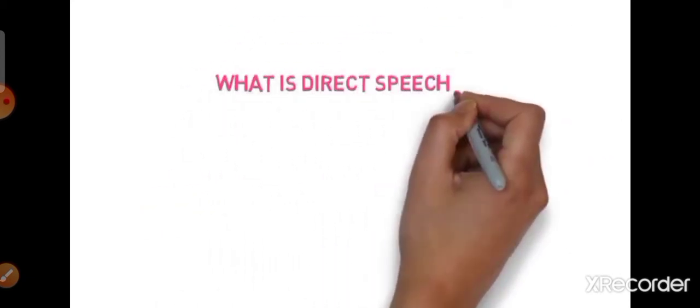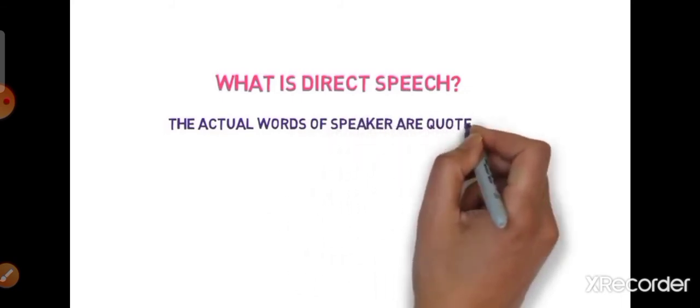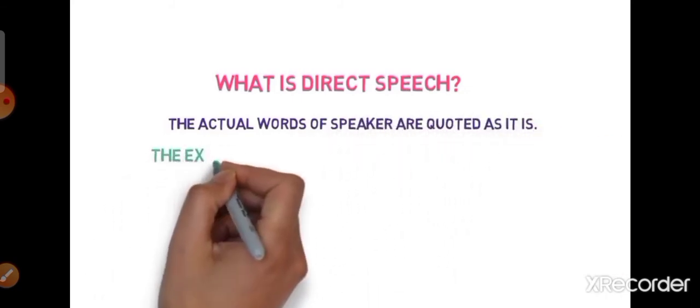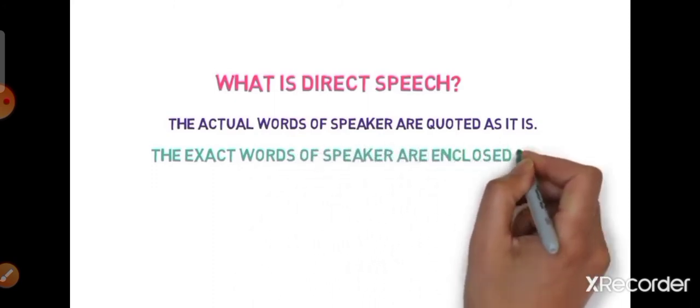First one, direct speech. What is direct speech? The actual words of the speaker are quoted as it is without any change. The exact words of the speaker are enclosed in inverted commas or quotation marks.